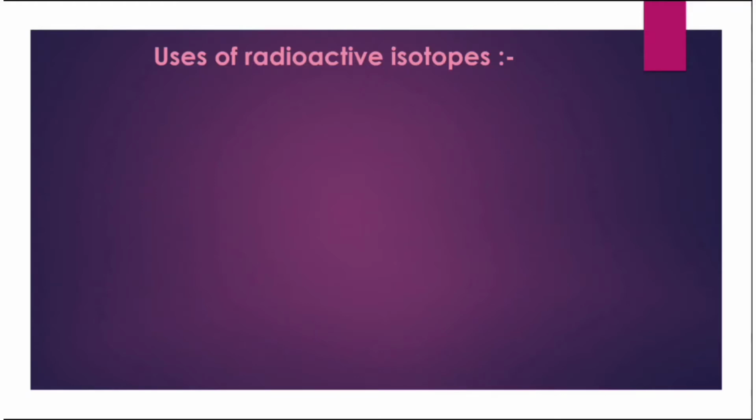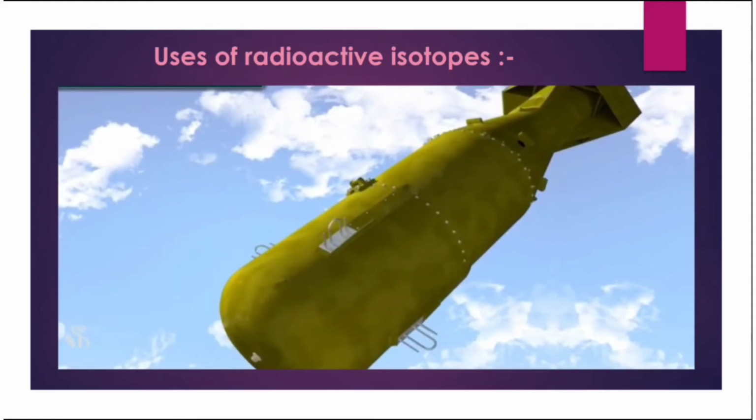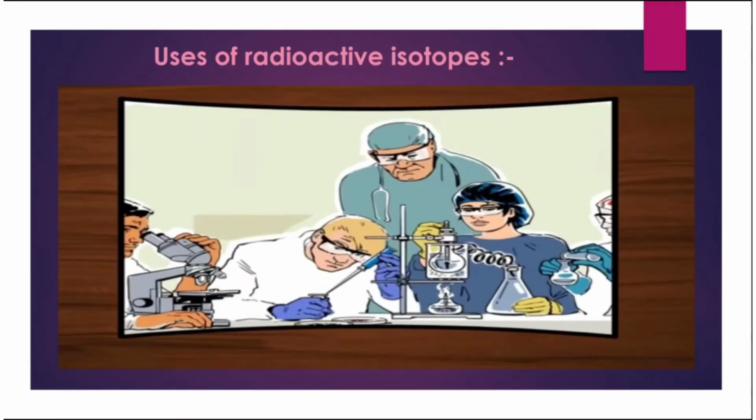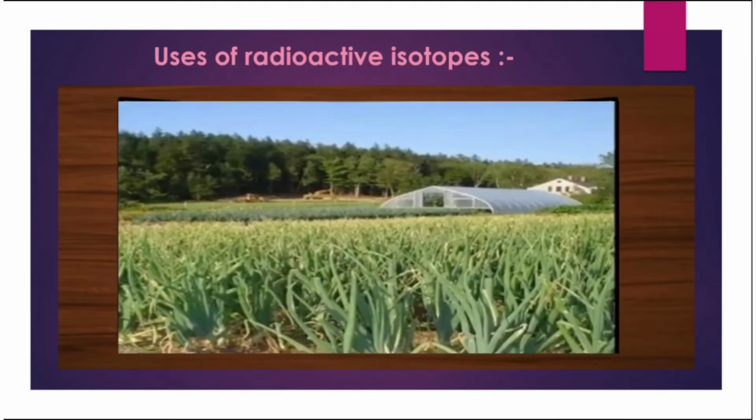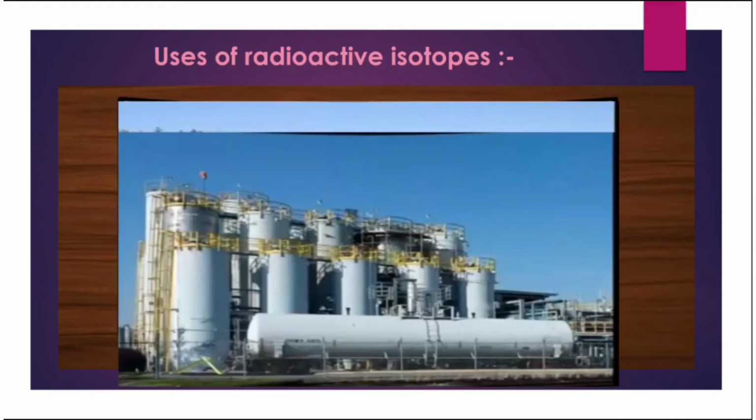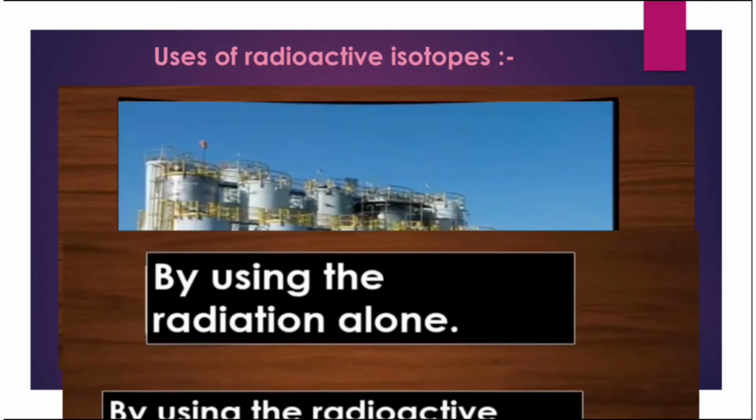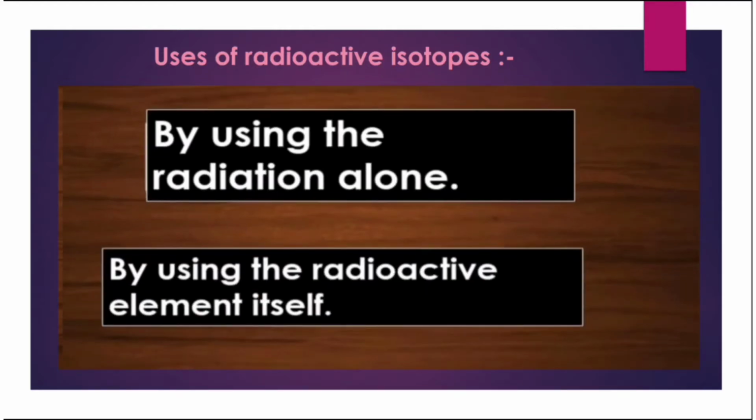Students, we will now learn the uses of radioactive isotopes. It is a misconception that radioactive elements are used only for making an atom bomb. Radioactive isotopes are used in various fields such as scientific research, agriculture, and industry. Radioactive substances are used in two ways: by using the radiation alone and by using the radioactive elements itself.